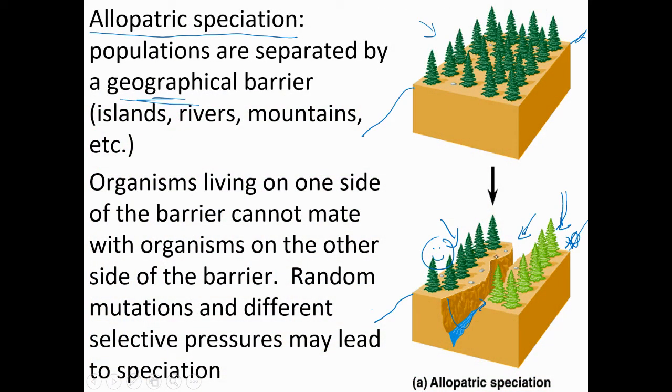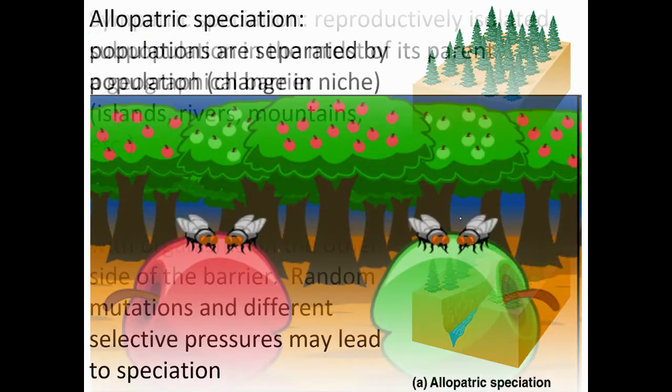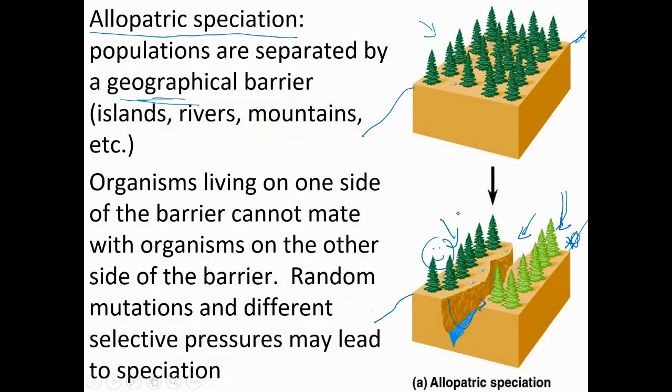So you can imagine the selective pressures are a little bit different on the two sides, and also just random mutation. There might be some random mutations that occur on one side, but not the other side. So that can be another thing that happens. And also, the two populations can't breed with each other. So you might think that over a long period of time, if there are different selective pressures and different mutations, and they can't mate with each other, that maybe one side develops into a different species compared to the other.